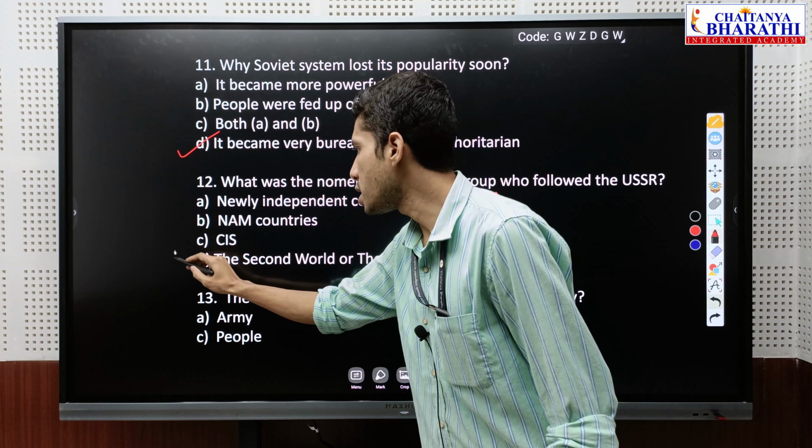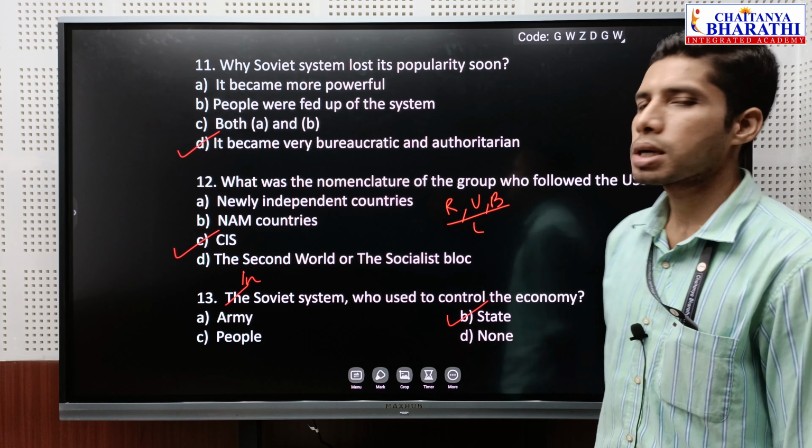Next question, in the Soviet system, who used to control the economy? The economy was controlled fully by the Soviet state. This should be the correct answer.